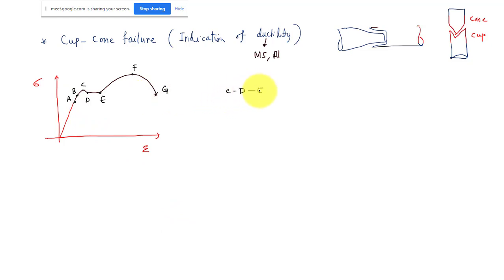C, D, E, F, G is called the plastic zone, from the yield point, and before that is the elastic zone.